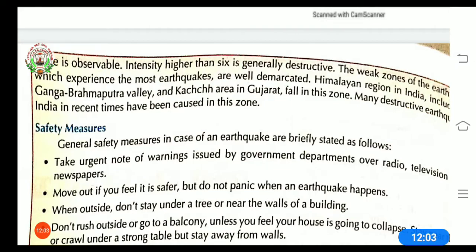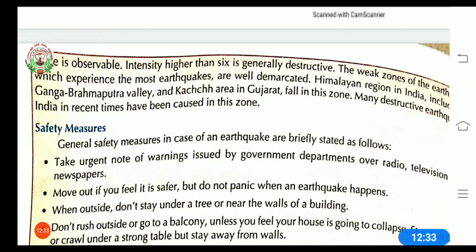The weak zones of the earth which experience the most earthquakes are well demarcated. Demarcated means shown. Where the weak zones are during an earthquake will be shown very clearly. Himalayan regions in India, including the Ganga, Brahmaputra Valley and Kutch area in Gujarat, fall in this weak zone of the earth's crust, and many destructive earthquakes in India in recent times have been caused in this zone.